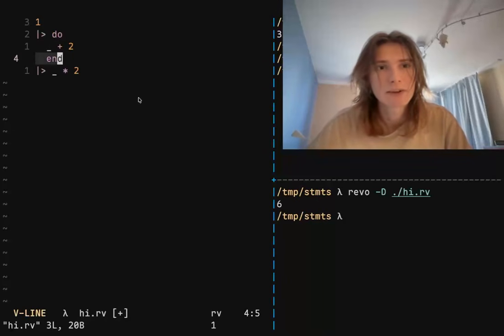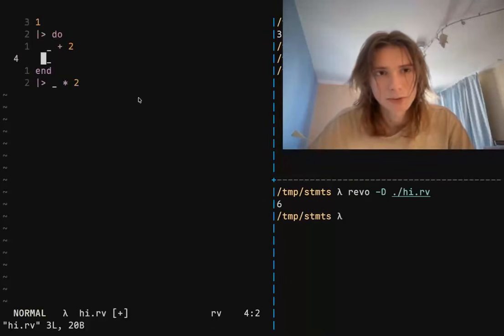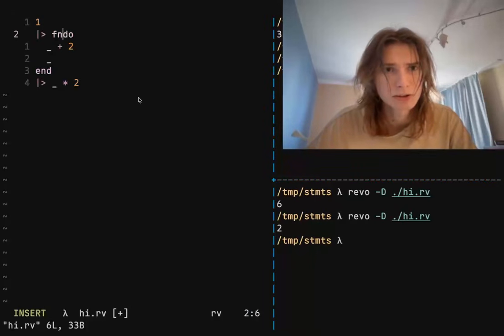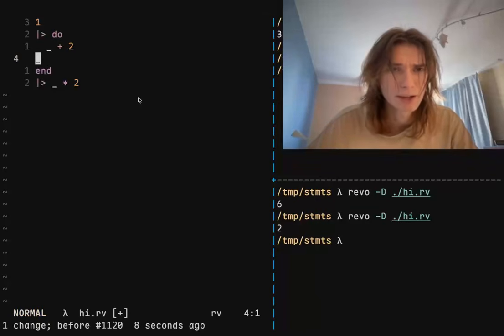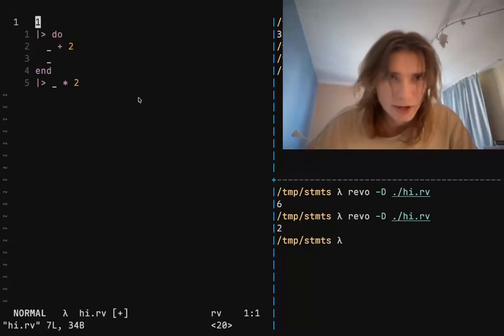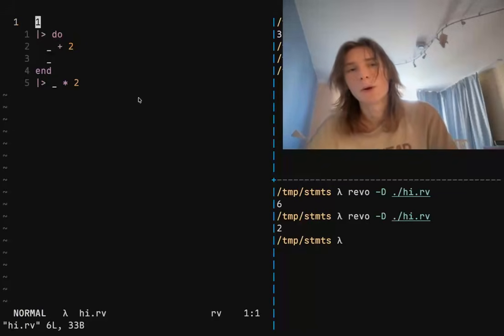Now you're gonna say, wow, you're like really stupid. I can't do side effects. No, you can. You can just use the placeholder in a do end block and then return it from that do end block. If you really wanted to, you could do a closure, but why would you do that? That doesn't make any sense. You probably didn't even ask me.